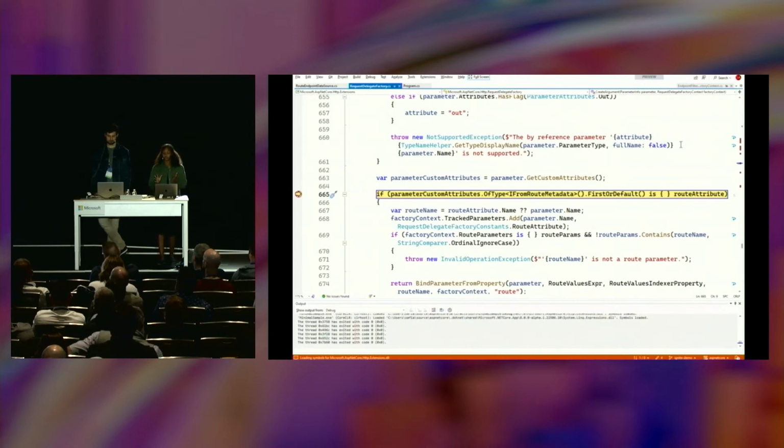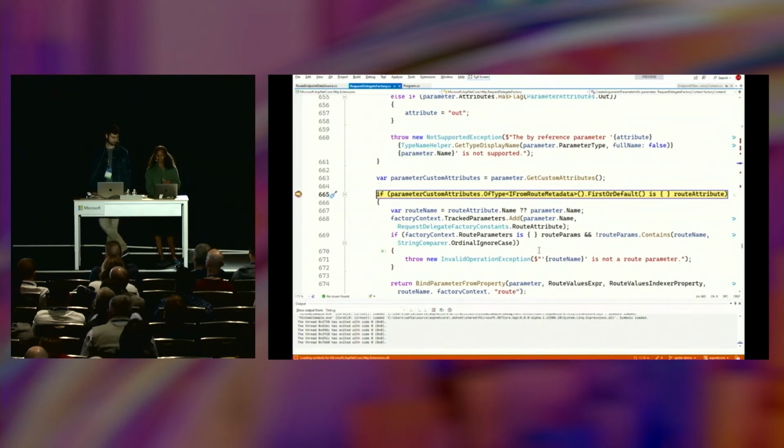All right, so we're inside the code that examines, or reflects on, the method info and looks at the parameters and then produces LINQ expressions. So for example, we might say, hey, if we see that you've annotated a parameter with an attribute like FromRoute or FromQuery, we're going to produce a LINQ expression that says, look at the route values for a parameter of this name.